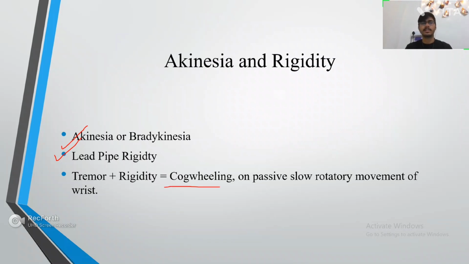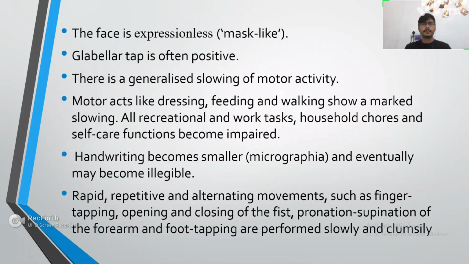And there is cogwheeling. When this rigidity is mixed with the tremor, it is called cogwheeling. In cogwheeling, when you push the hand backward, it has a jerky movement, like it goes back like this. And cogwheeling is mainly seen in rotatory movement of the wrist. And the face, as we have seen, was expressionless, which is called mask-like. Glabellar tap is often positive.